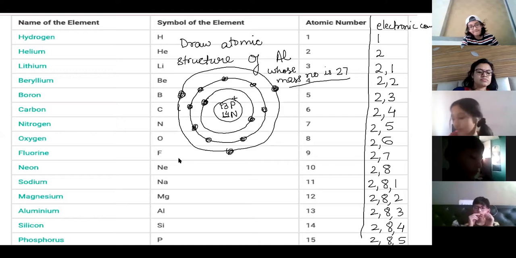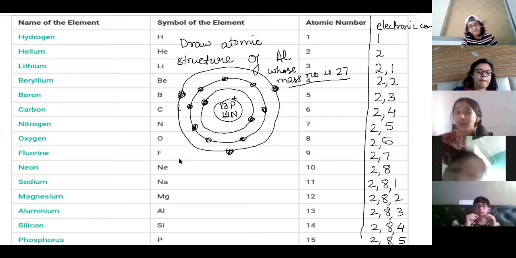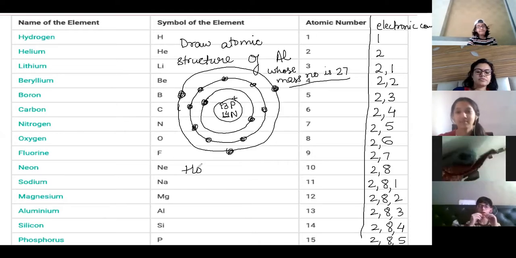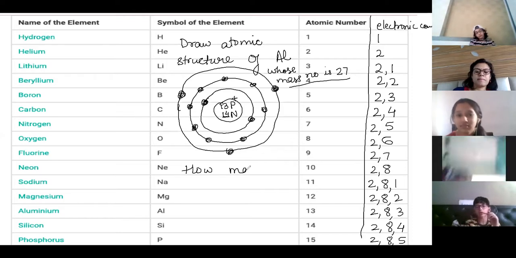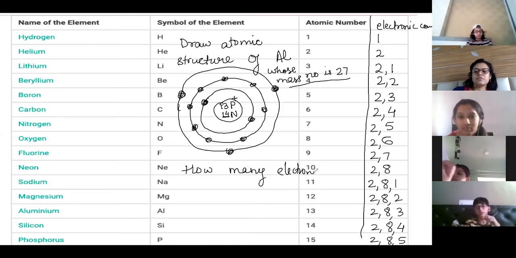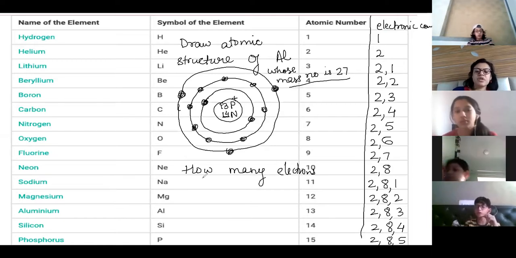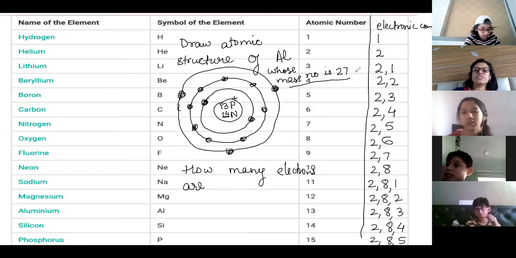The atomic number of aluminium is 13 and the mass number is 27. So we do 27 minus 13 and we get 14 neutrons. Right? Correct. You can write directly, or you can write 27 minus 13 equals 14.